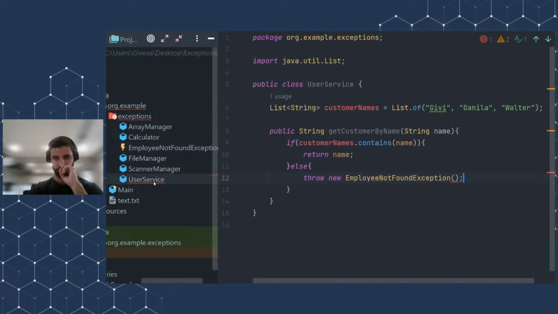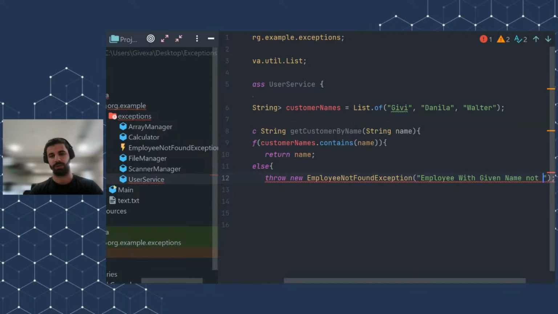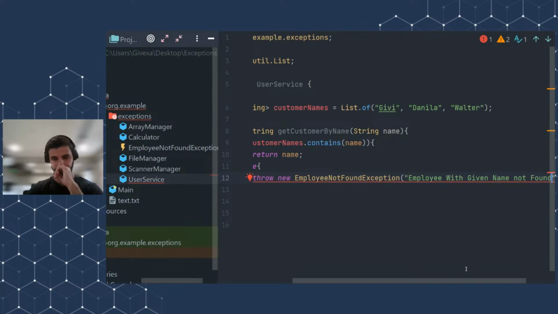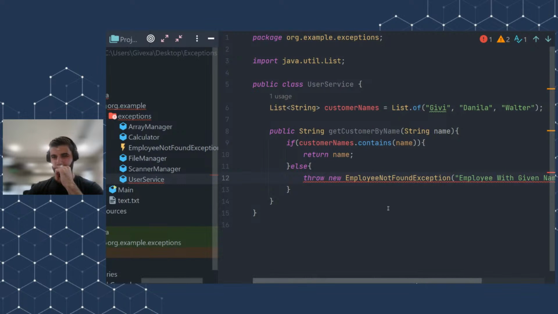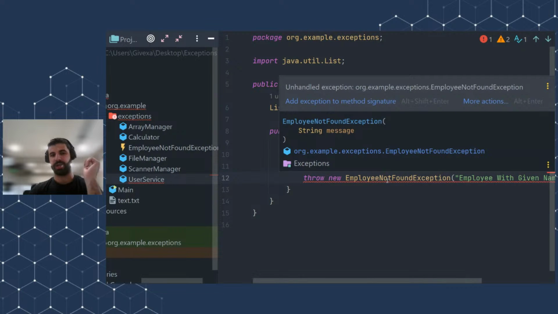Okay, and what we are doing here is that we will also provide this detailed message, which will be: employee with given name not found. And there is also one problem here. It's still showing red. And why is this?